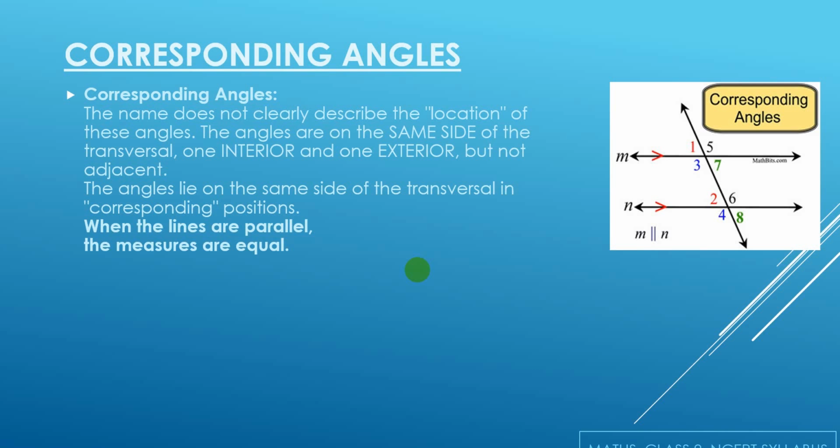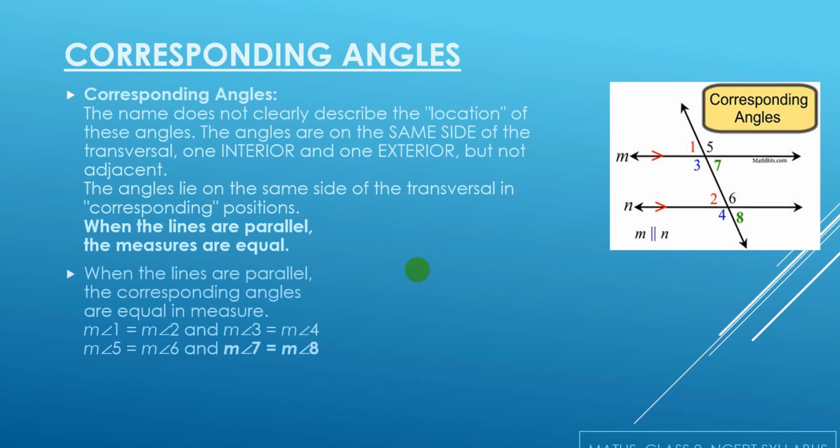But there is a condition that the angles are not adjacent. So corresponding angles are those angles which, first, are on the same side of the transversal; second, one angle is interior and the other is exterior; and third, the restriction that these angles should not be adjacent. So in this case, 1 is corresponding to angle 2, 3 is corresponding to angle 4, 5 is corresponding to angle 6, and 7 is corresponding to angle 8.